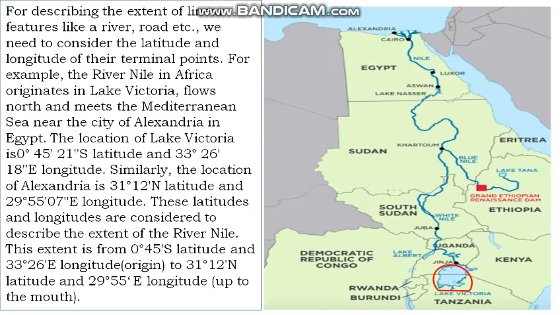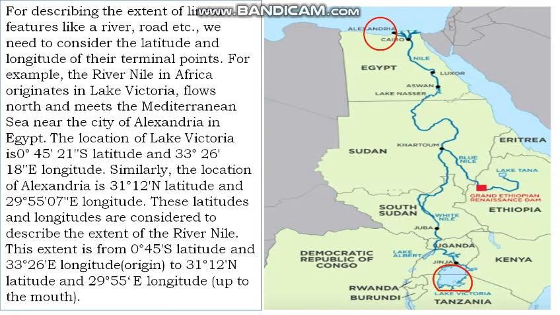Lake Victoria is at 0 degree 45 minute 21 second south latitude and 33 degree 26 minute 18 second east longitude. Similarly, the city of Alexandria is located at 31 degree 12 minute north latitude and 29 degree 55 minute 7 second east longitude.